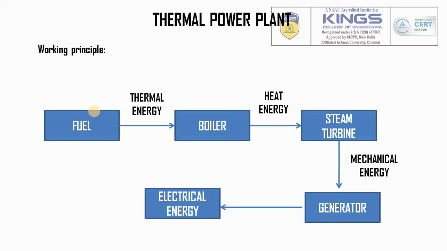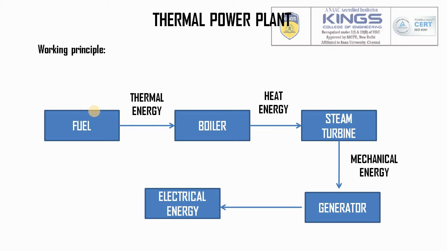That heat energy is effectively utilized by the steam turbine, where the heat energy is converted into mechanical energy, and then the mechanical energy is utilized by the generator, where the mechanical energy is converted to electricity. The electricity is distributed through proper channels, the distribution lines and transmission lines, to the industrial lines or residential